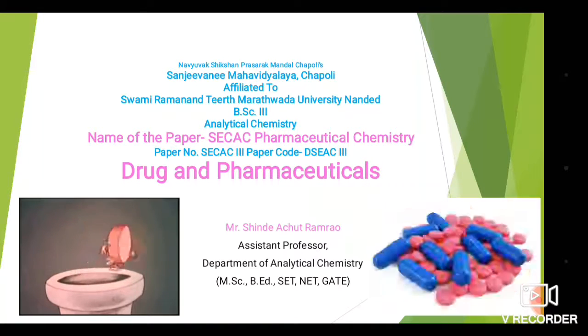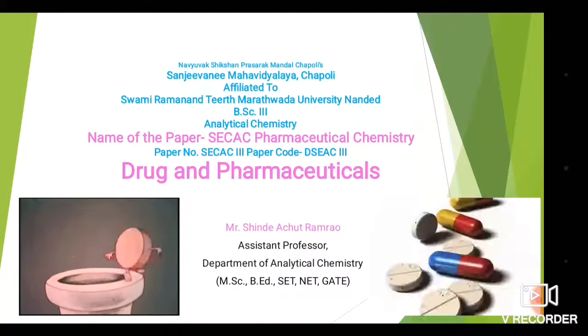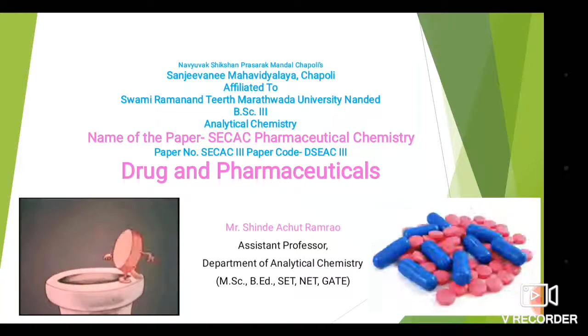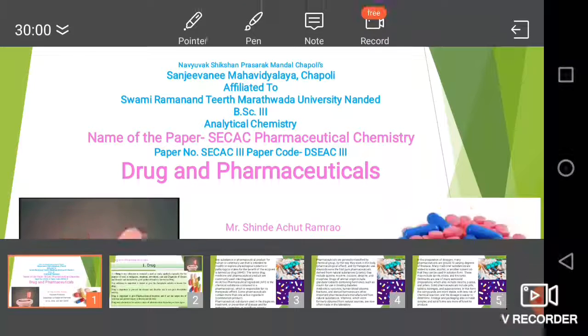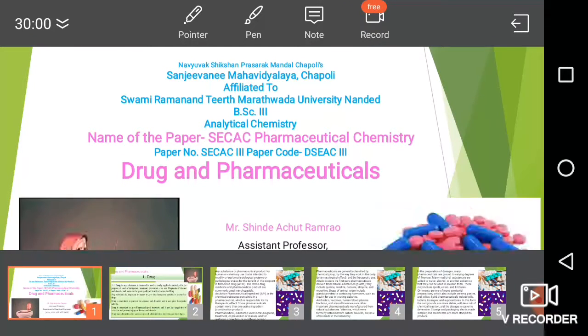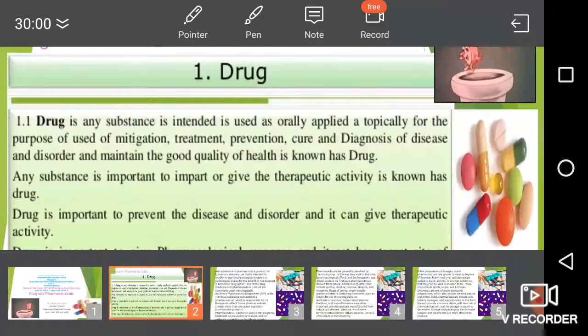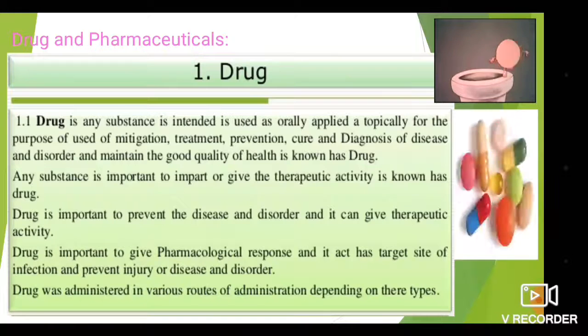What is a drug and what are pharmaceuticals? Drugs and pharmaceuticals are similar terms, but a pharmaceutical contains many drugs, whereas a drug contains only the active species. That is the difference between a drug and a pharmaceutical. Now let's learn about this SEC topic, drugs and pharmaceuticals.